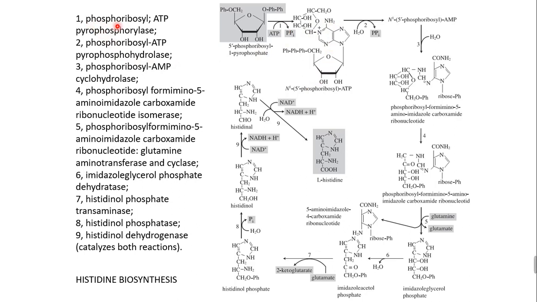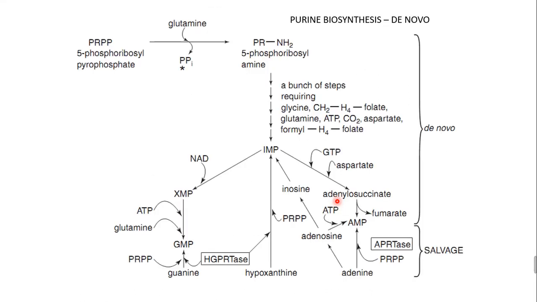I don't need phosphoribosyl ATP pyrophosphorylase, only pyrophosphorylase is enough for you. Similarly, pyrophosphohydrolase, cyclohydrolase, ribonucleotide isomerase, the fifth enzyme aminotransferase and cyclase, dehydratase, transaminase, phosphatase, dehydrogenase. It's very simple if you understand it clearly.